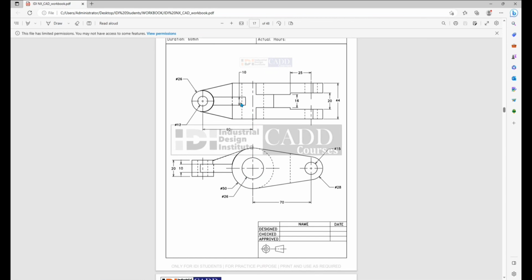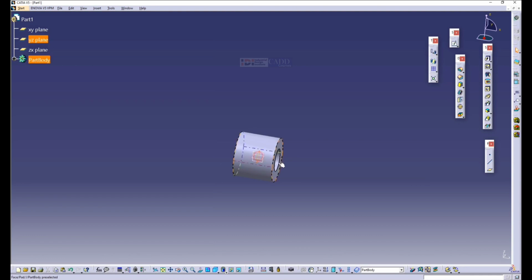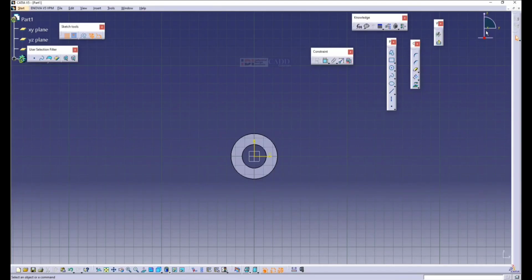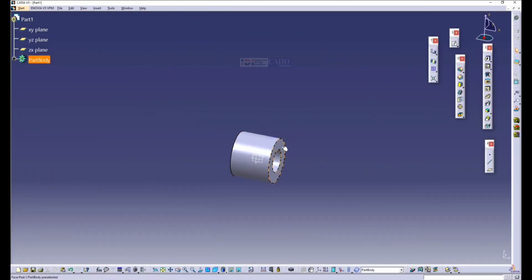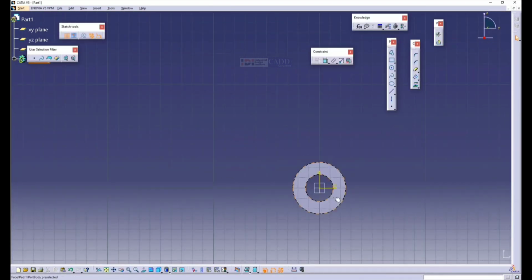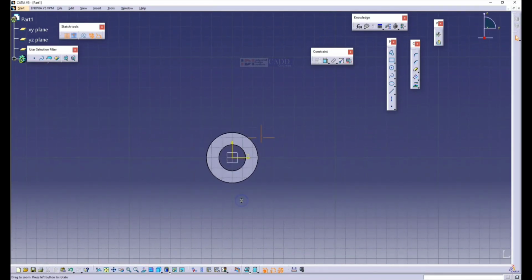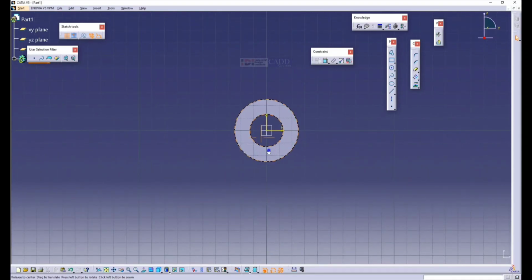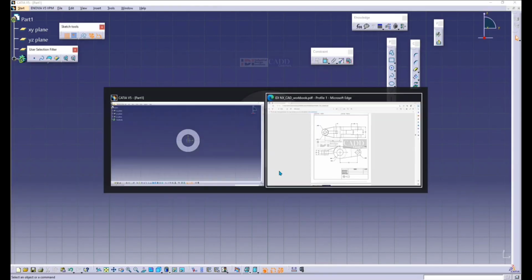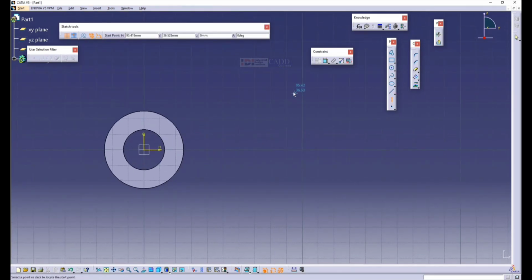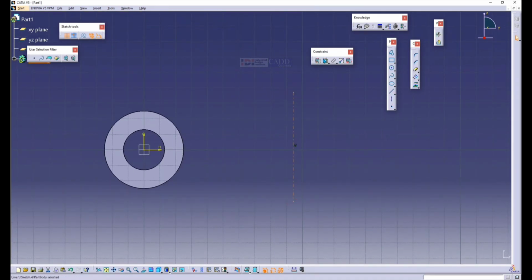Now I'll select the front plane. Yes, front plane, it's nothing but the YZ plane, and I create a sketch. Instead of creating in the center, I create it on the edge. So you can see this plane. Now I'll select the 70 mm. There is a distance of 70 mm. I create a reference element, a vertical reference line for 70 mm.